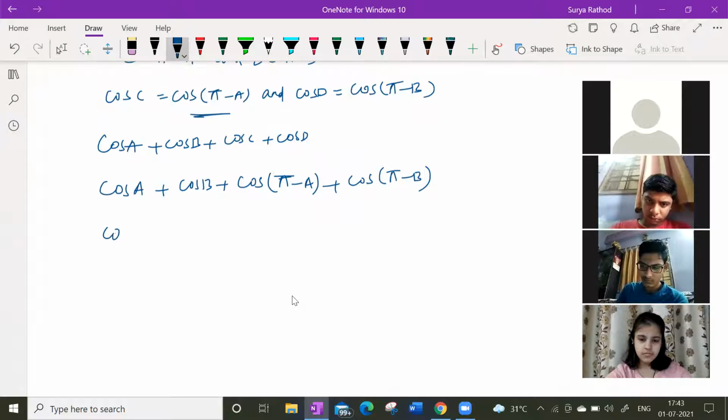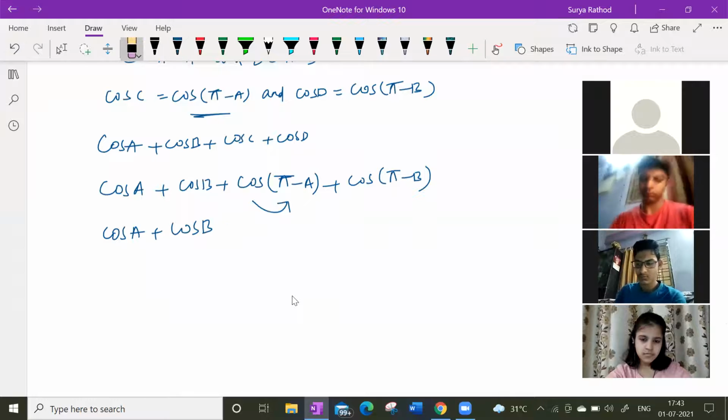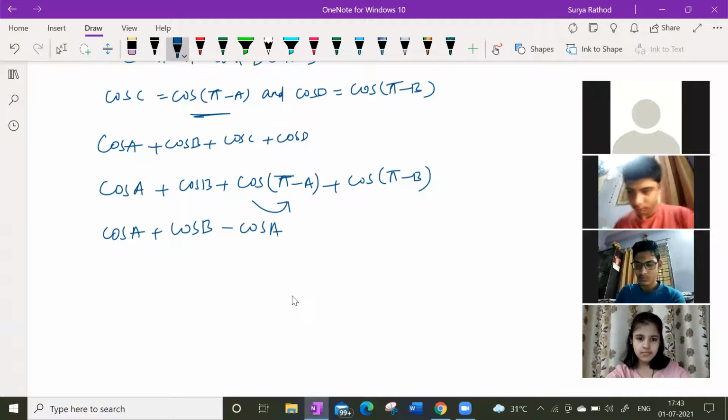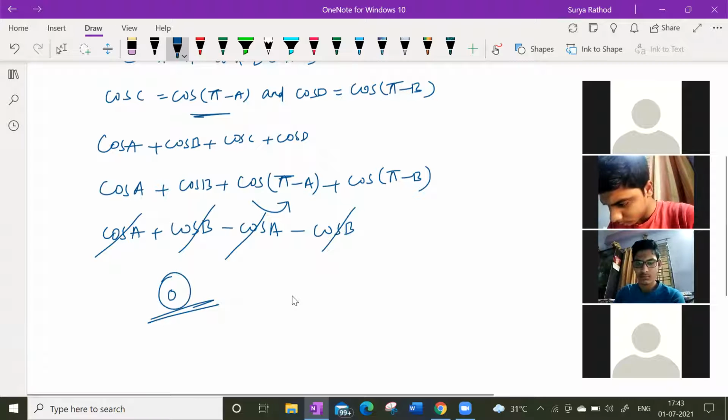Look at this now. Cos A plus cos B. Cos 180 minus theta, what does it give? Minus cos theta. Why? Because in the third quadrant, cos will be negative. Here minus cos B. So plus cos B minus cos B, its answer became 0. Okay. Hence proved.